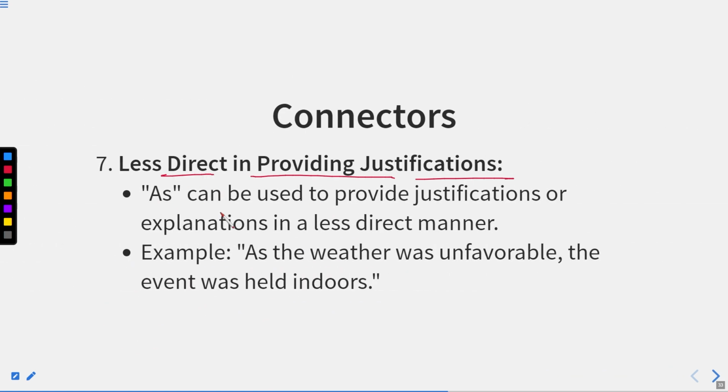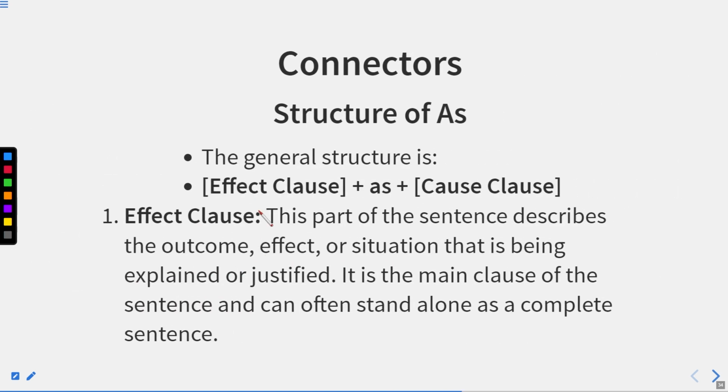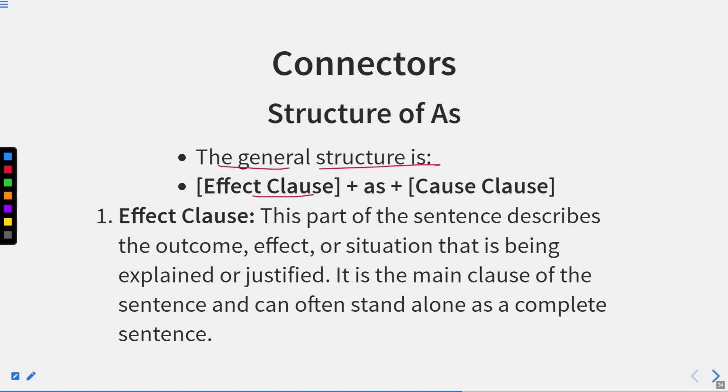Less direct in providing justifications. As can be used to provide justifications or explanations in a less direct manner, though we have already discussed because and since, which show this in a more direct manner. As the weather was unfavorable, the event was held indoors. The general structure is first we have the effect clause, then as, then the cause clause. Now we can also have another structure. First we can have as, then the cause clause, and after that we have the effect clause. So this can also be the sequence.